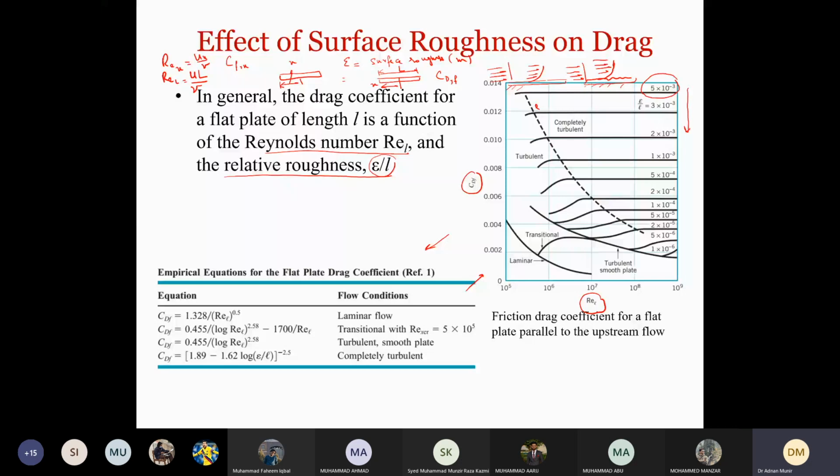So you can see that for laminar flow, this curve can be approximated by this equation as a function of REL. For CDF, ट्रांजिशनल फ्लो जो कि इस 5 × 10⁵ और इससे थोड़ी सी कम होती है, उस केस में हमारे पास CDF ये है, और जब turbulent smooth plate होगी CDF becomes this.